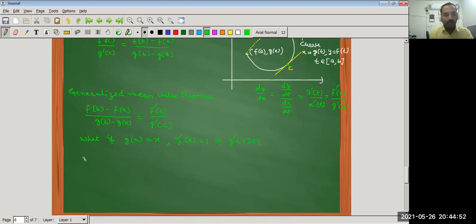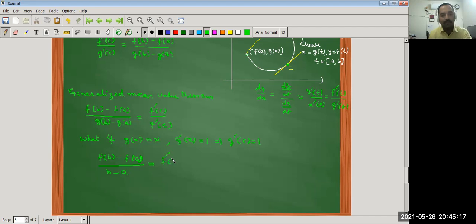So when we put g(x) is equal to x, then f(b) minus f(a) upon g(b) is equal to b minus g(a) is equal to a, because g(x) is equal to x, and this is equal to f dash c.